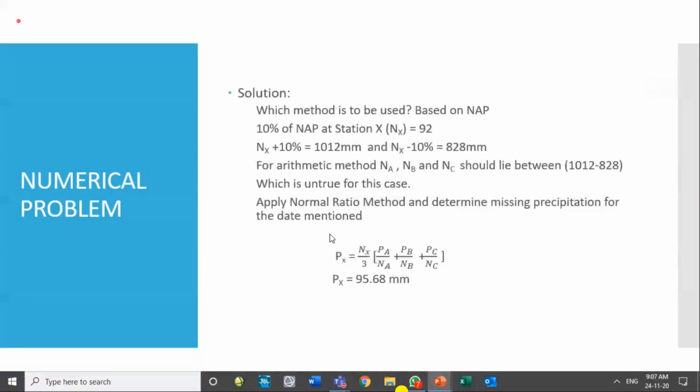So this equation, Px is equal to Nx over 3, because there were 3 stations. So PA over normal annual rainfall of A, PB over normal rainfall of B. So missing date precipitation is 90.